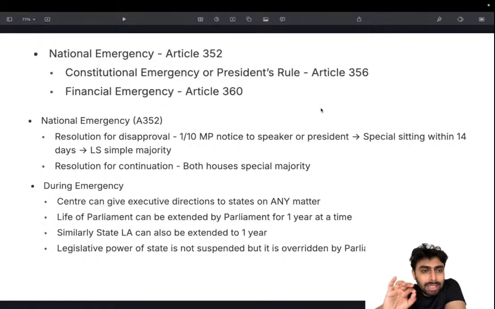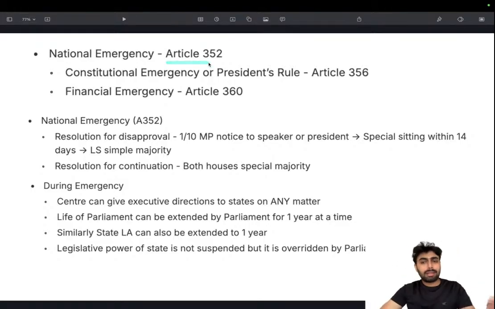So this is where the art of answering comes into the picture, and how you can use your knowledge and how you should be studying to ensure that you are marking things right and the logic and everything is in the right place. So national emergency, you need to know the article.